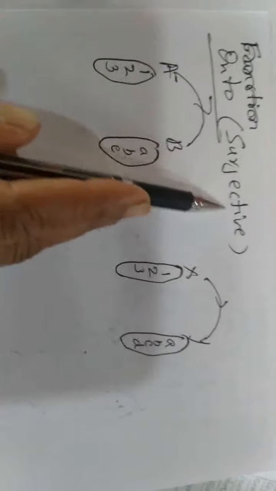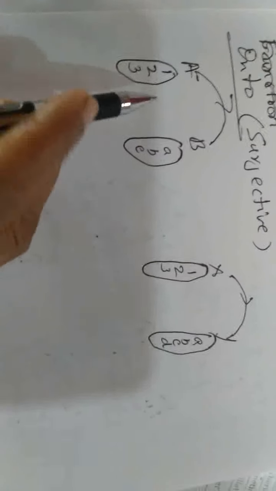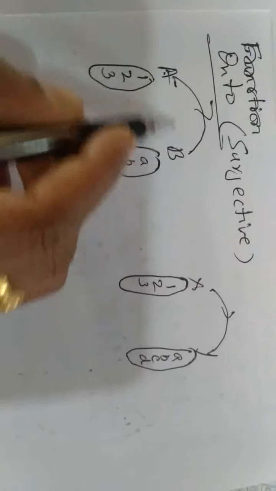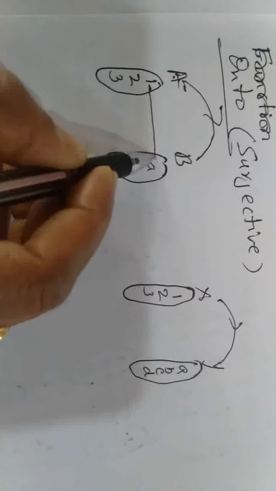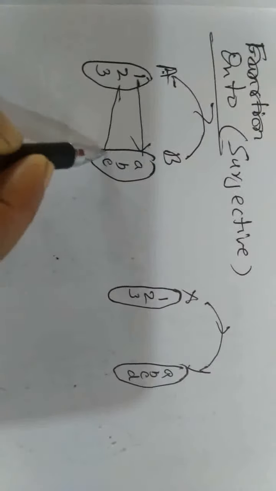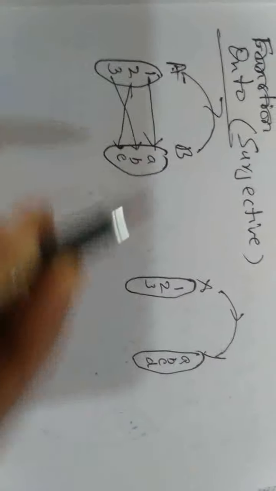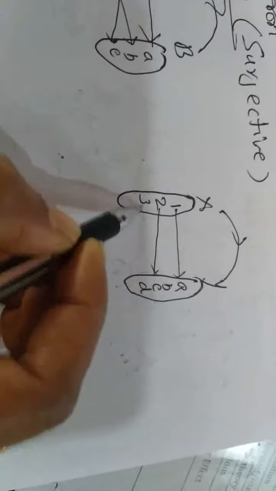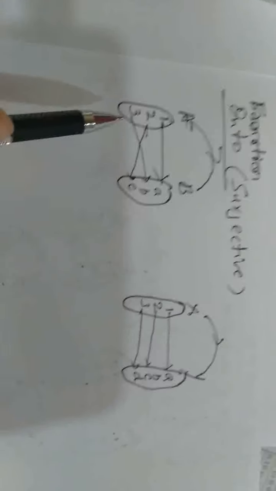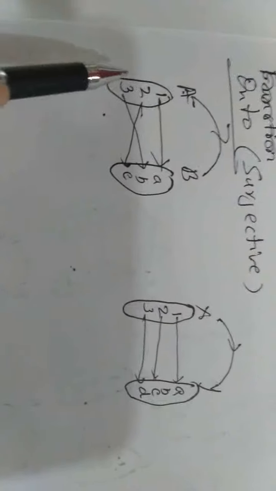Next type is onto or surjective function. Okay. Now look at this example. I have taken the same sets A and B. Now image of 1 is A, image of 2 is C, image of 3 is B. Now look at this. Image of 1 is A, image of 2 is C, image of 3 is D. Look at the first example. This is 1 1 function.